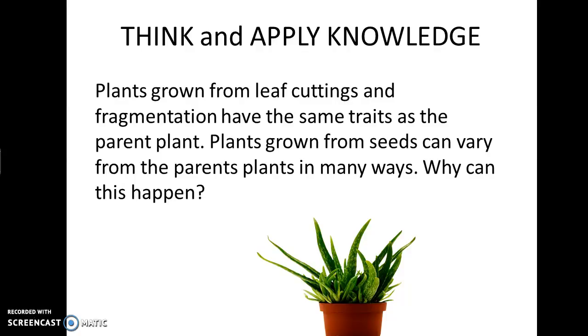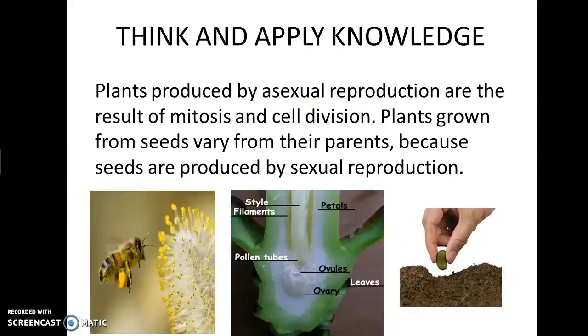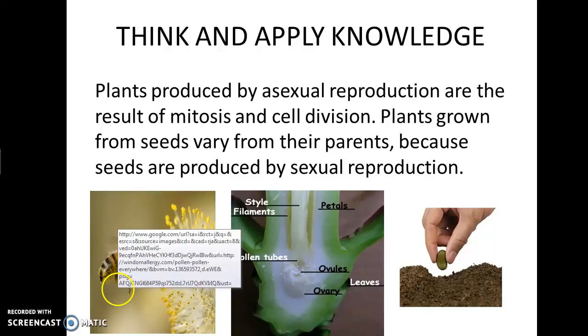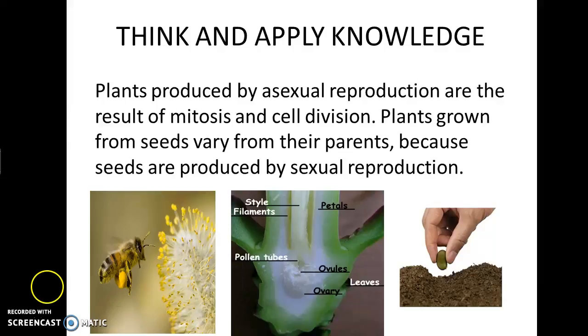However, if you plant a plant from a seed, that would be a form of sexual reproduction. We're going to learn more about how flowers reproduce later. That's actually our next thing that we're going to be studying. But essentially in plants, the pollen is kind of like the sperm in males. So with humans, we think of sperm. With flowers, we think of pollen. That's their male sex cell.